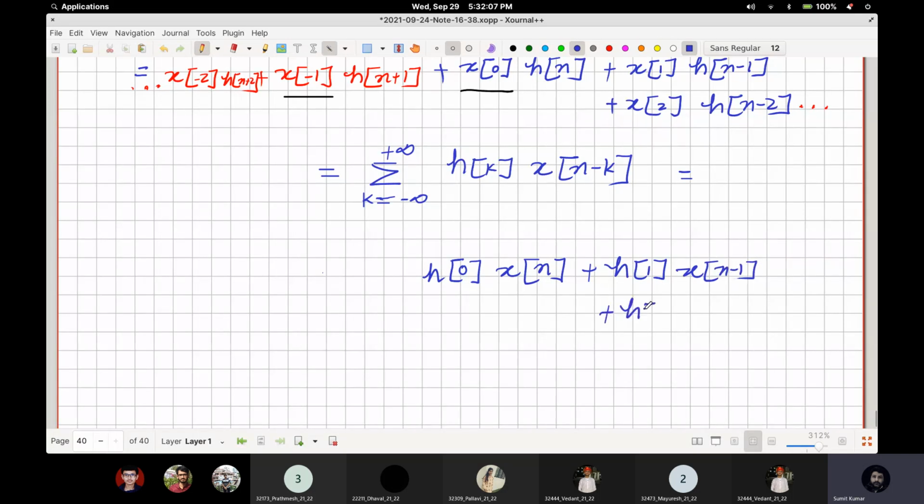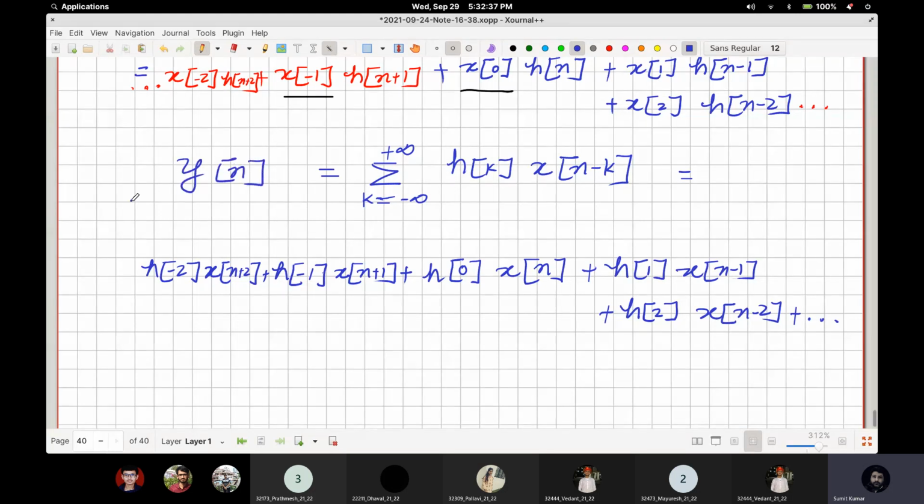You will have h of 2 and x of n minus 2, and it will go on in this direction, and in the other direction you will have h of minus 1 and x of n plus 1, and h of minus 2 and x of n plus 2. And this is basically our y of n.